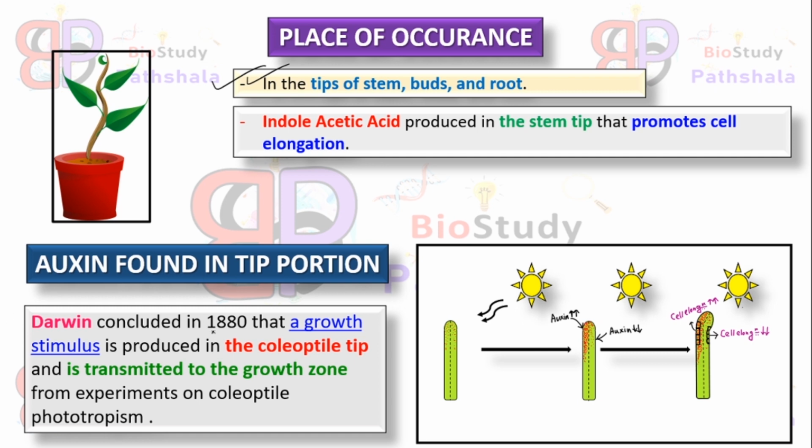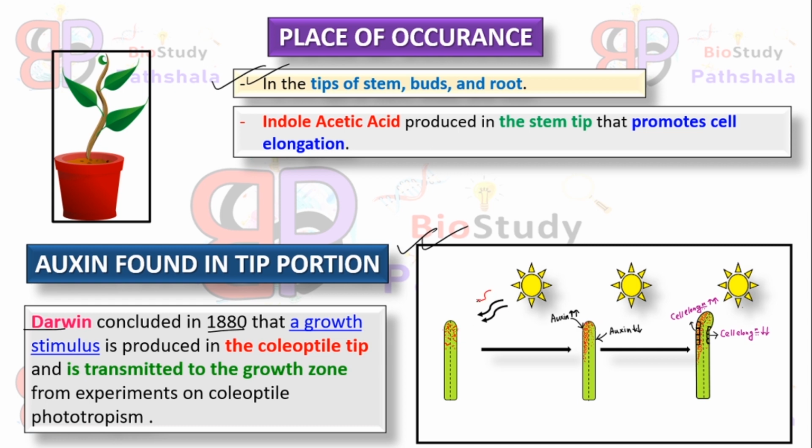In 1880, Darwin first concluded by an experiment that a growth stimulus is produced in the coleoptile portion of the plant and it is transmitted through the growth zone. As you can see in this diagram, we will learn how this auxin hormone works. I hope this picture is visible to all of you. Here the red dots are for auxin. Firstly, auxin hormones are fairly distributed in the tip portion of the plant.